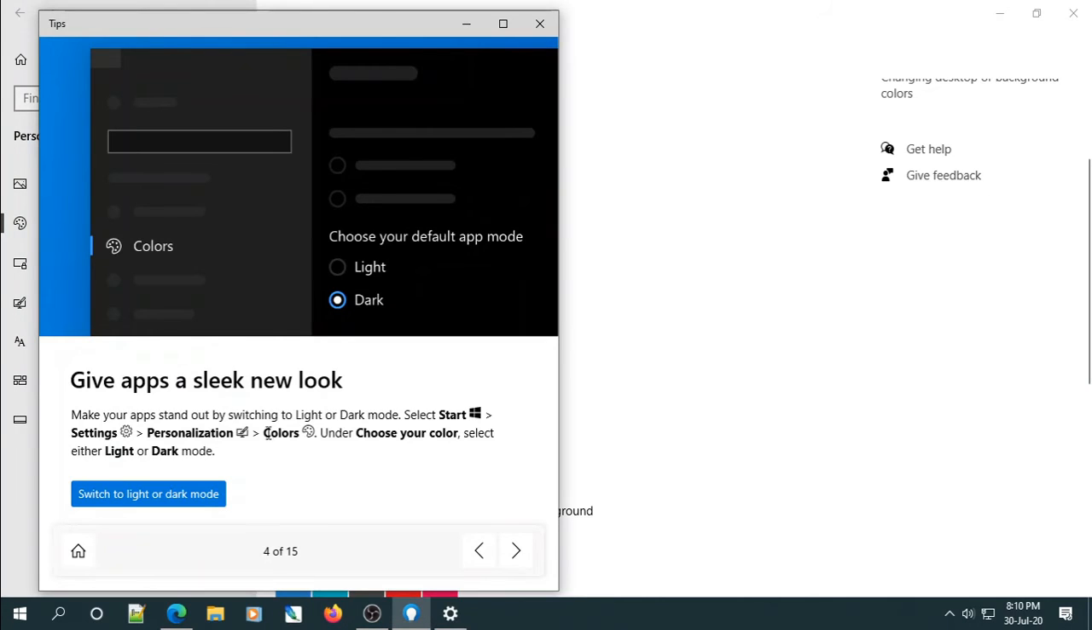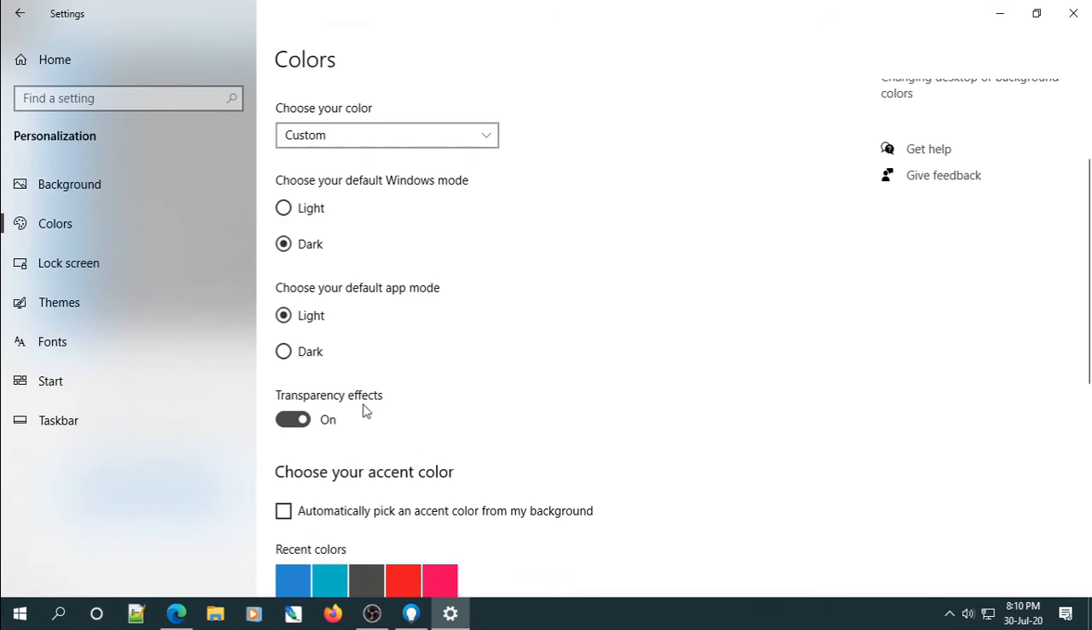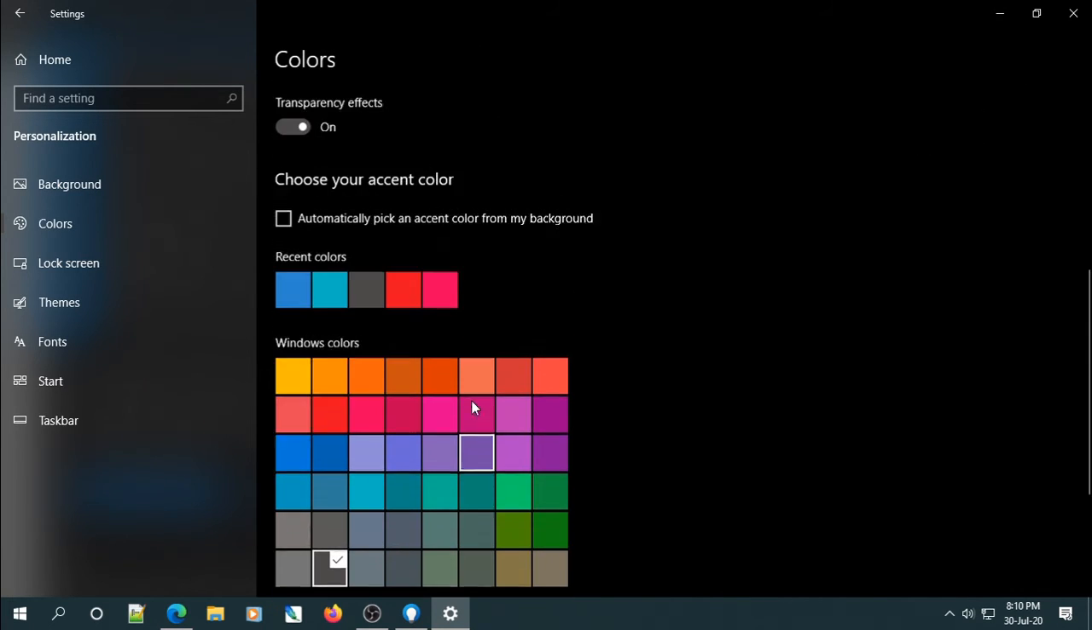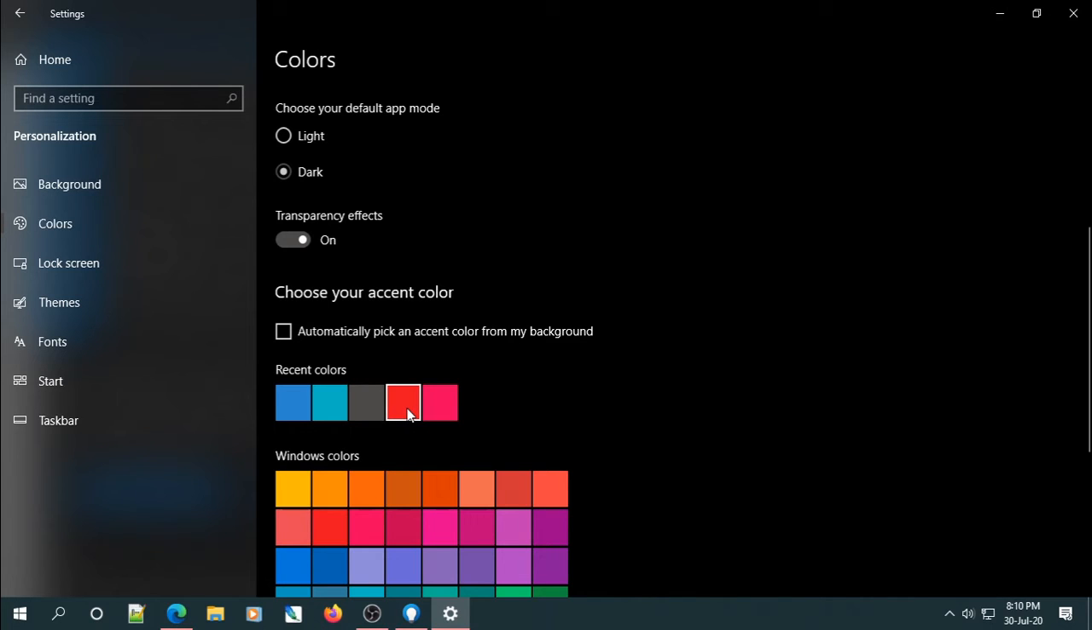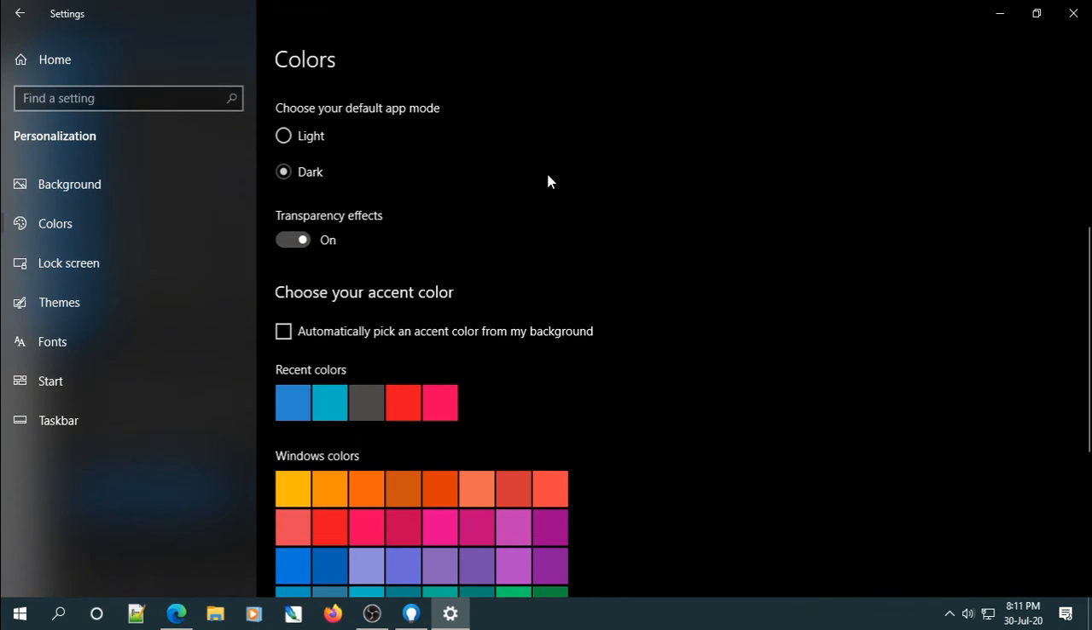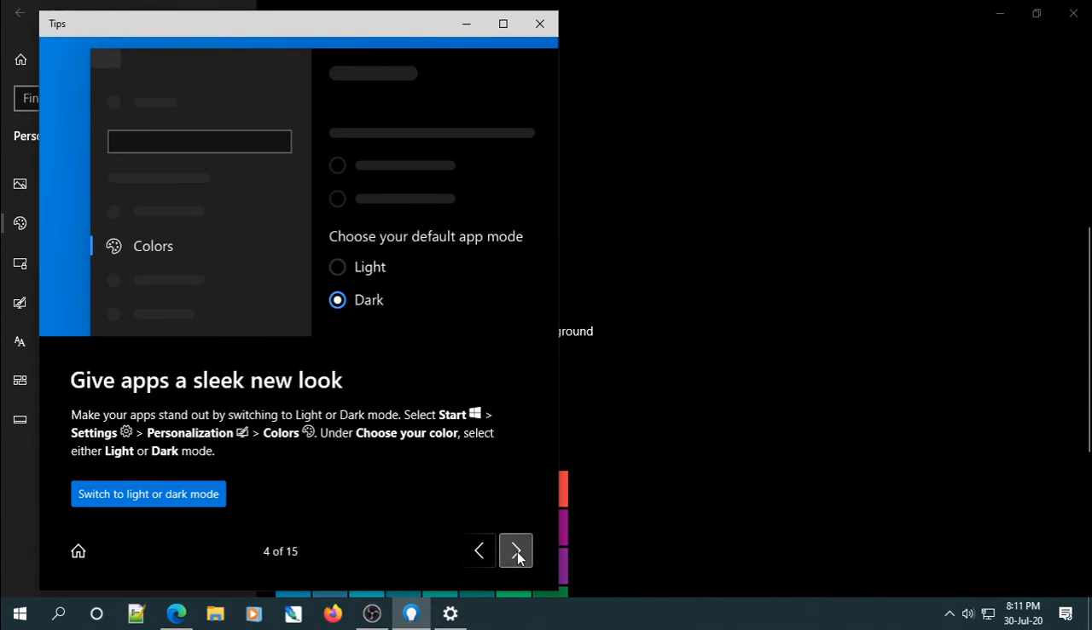Let's try this. Yeah, it's a light and dark mode. We can try. There it is. And we can also customize our colors. We can go for any other colors. The default is black. This is very useful when people are working day and night. Yeah, this is cool. Let's see what else.